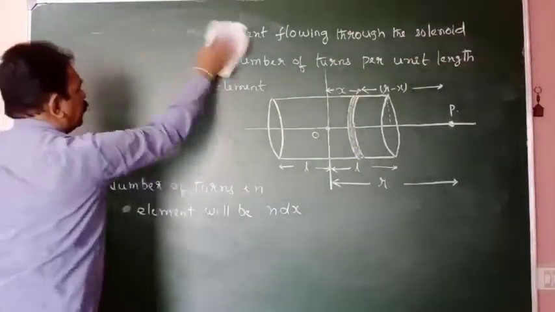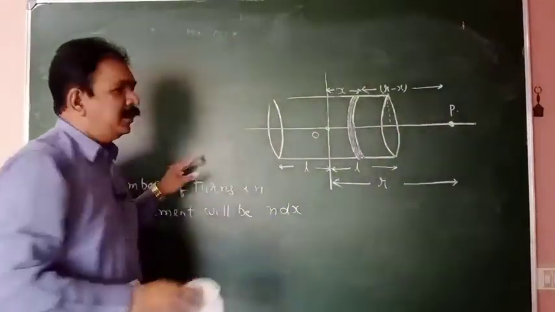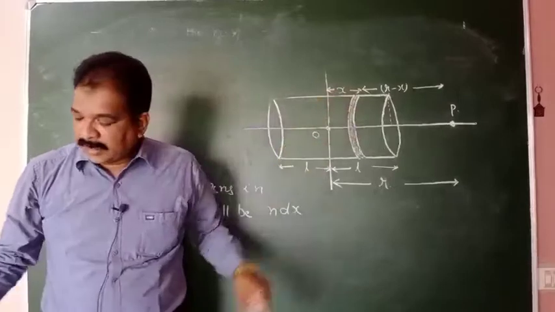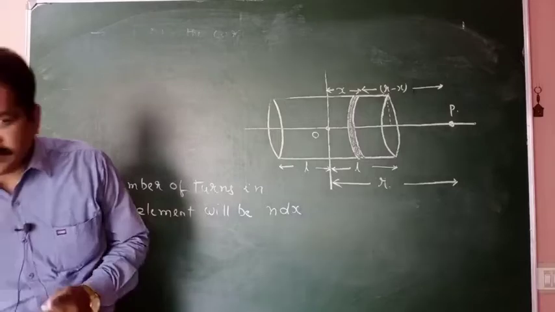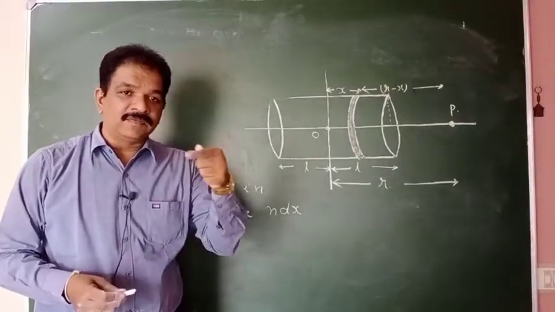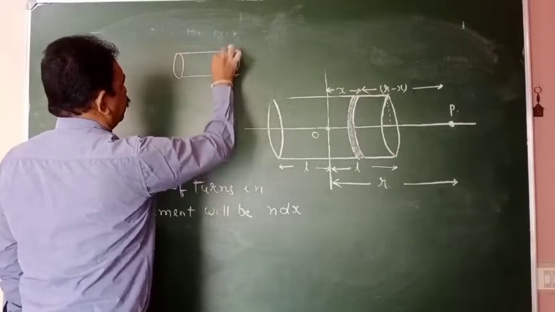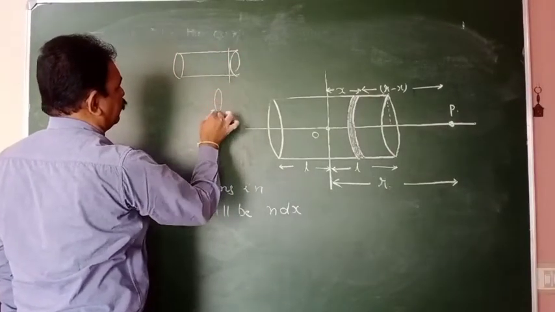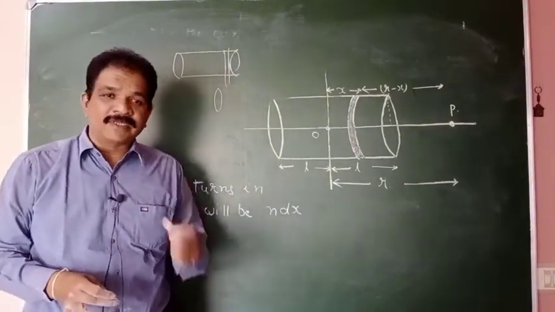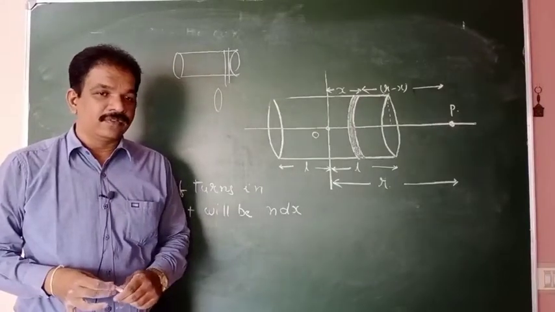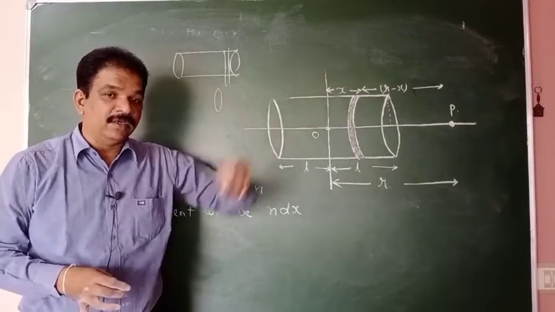So if we observe, that small element is nothing but a circular portion. I already said it is a plastic pipe. If you cut the plastic pipe, rings will come. If I cut here, one small ring will come. That is nothing but just like a circular coil. This portion will behave as a circular coil.